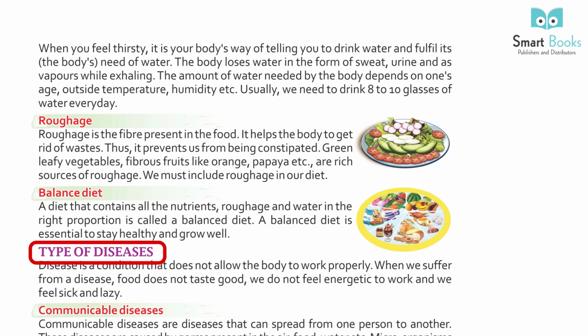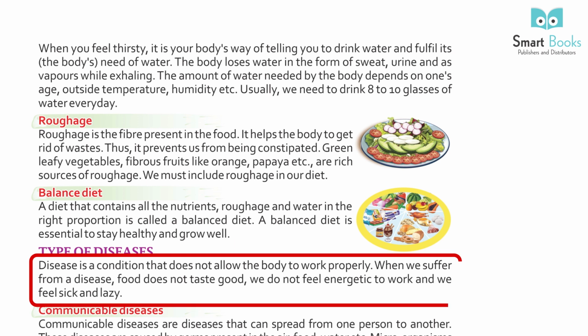Types of diseases. A disease is a condition that does not allow the body to work properly. When we suffer from a disease, food does not taste good. We do not feel energetic to work. We feel sick and lazy.